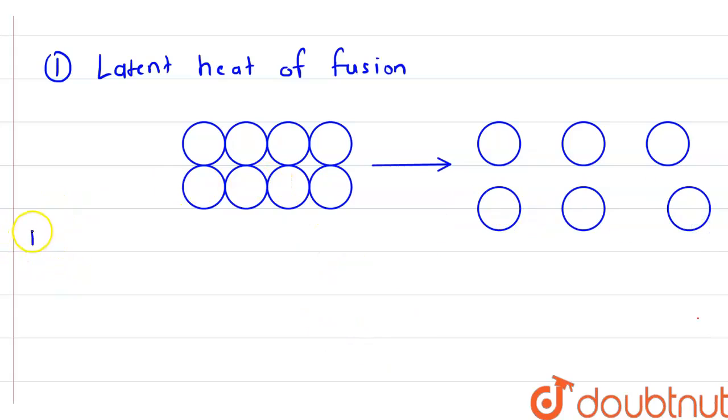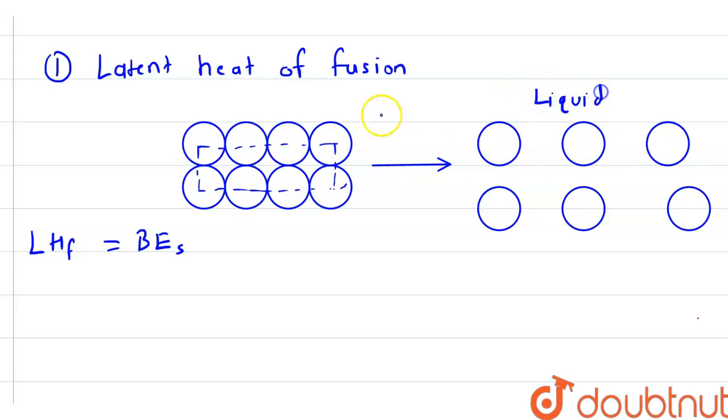Now latent heat of fusion is generally equal to the binding energy of solid. So binding energy has come because of the bonds that keep the solid molecules together. So if the latent heat is equal to the binding energy of the solid, the molecules get broken and they are widely separated as in the liquid, and they convert into the liquid and phase change takes place. So here the binding energy of solid is equal to the latent heat of fusion.